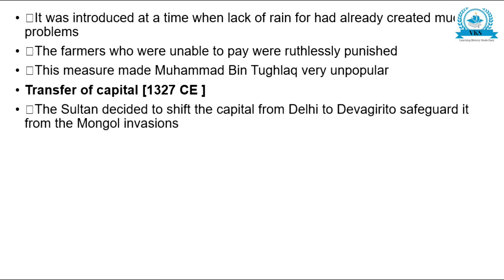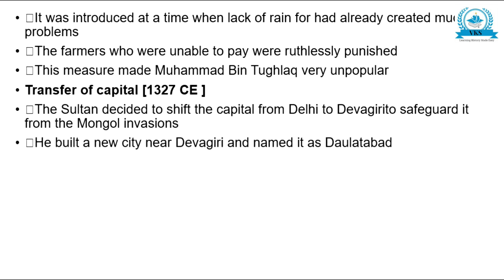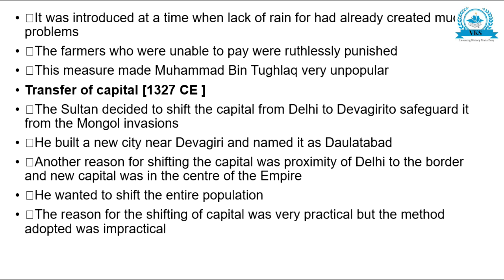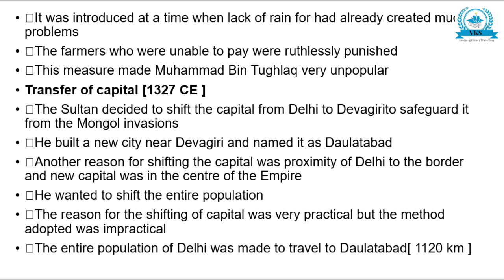Transfer of capital. The Sultan decided to shift the capital from Delhi to Devagiri to safeguard it from Mongol invasion. He built a new city near Devagiri and named it Daulatabad. Another reason for shifting the capital was the proximity of Delhi to the border, and the new capital was in the center of the empire. He wanted to shift the entire population. The reason for shifting the capital was very practical, but the method adopted was impractical.